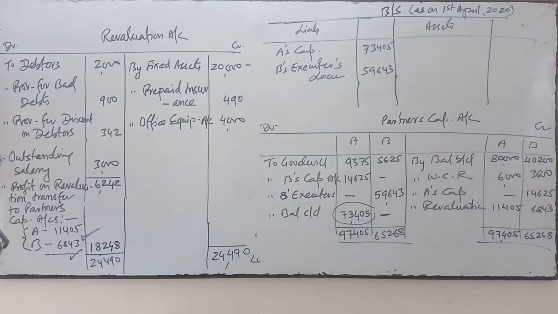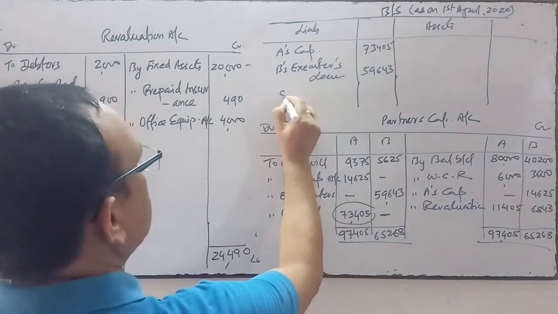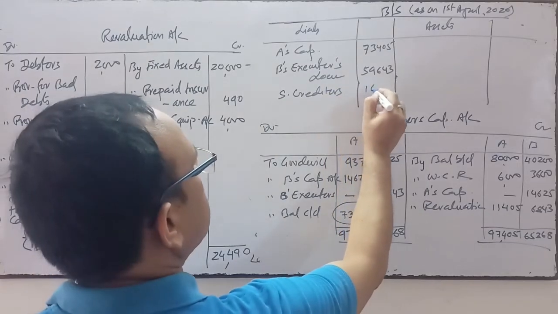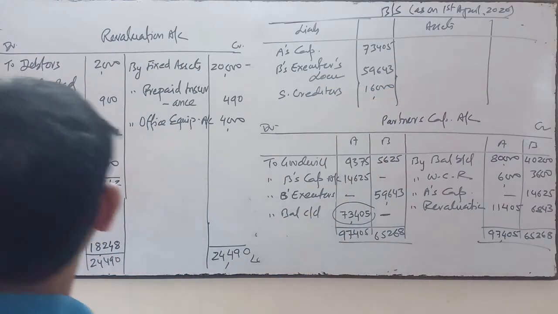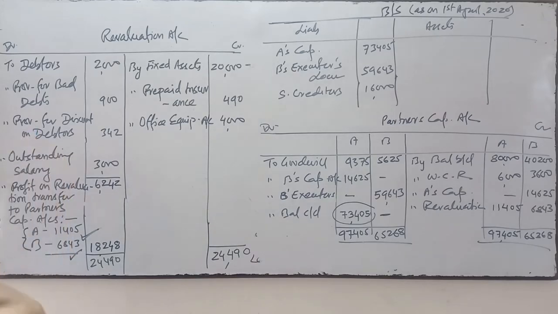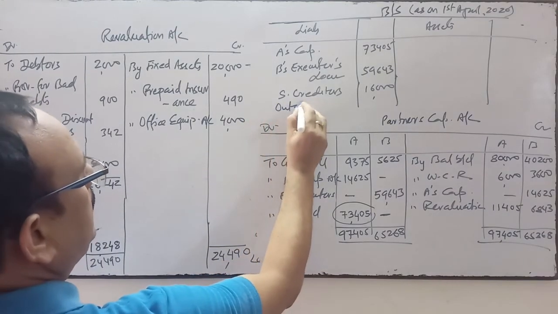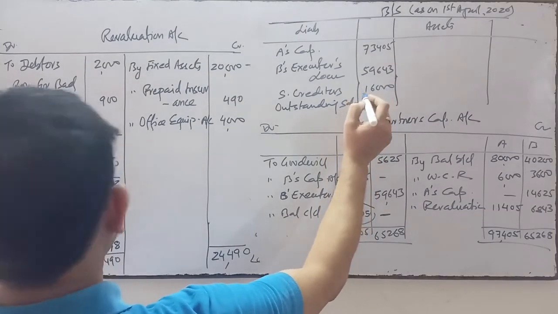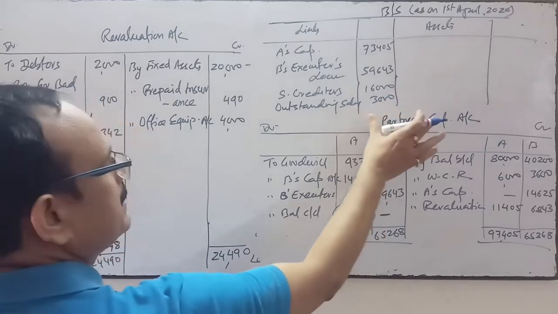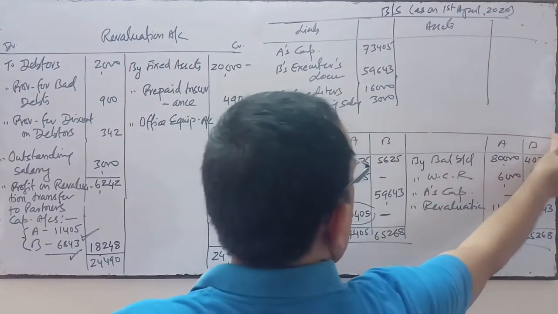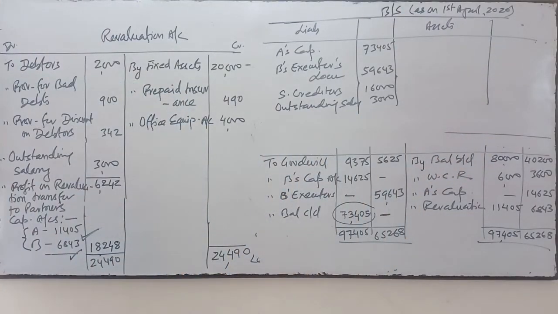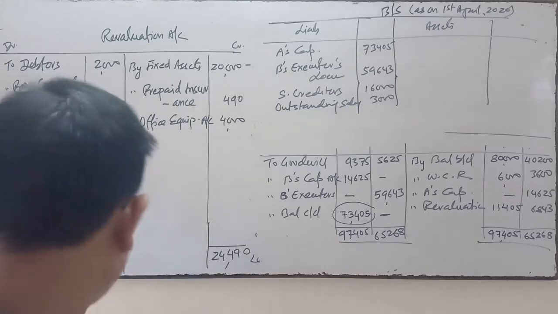Okay, now come to the balance sheet. Workman compensation reserve is already transferred. Now this side is sundry creditors, 16,000. Now see the unrecorded liabilities. Outstanding salary, that is 3,000, will come this side. Now come to the asset side.